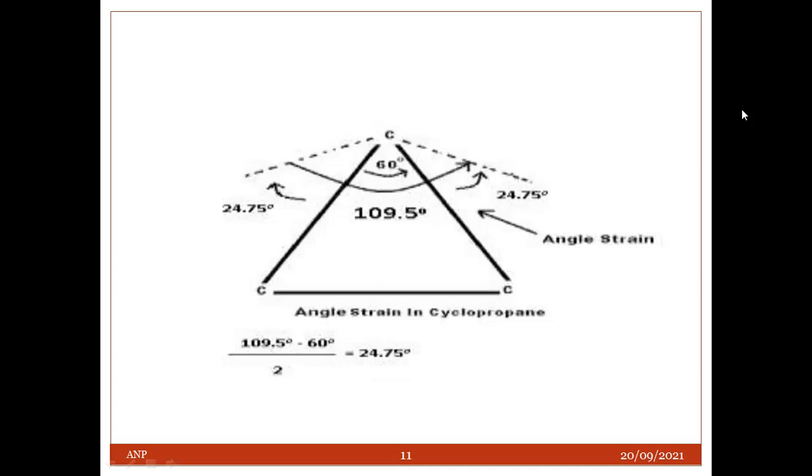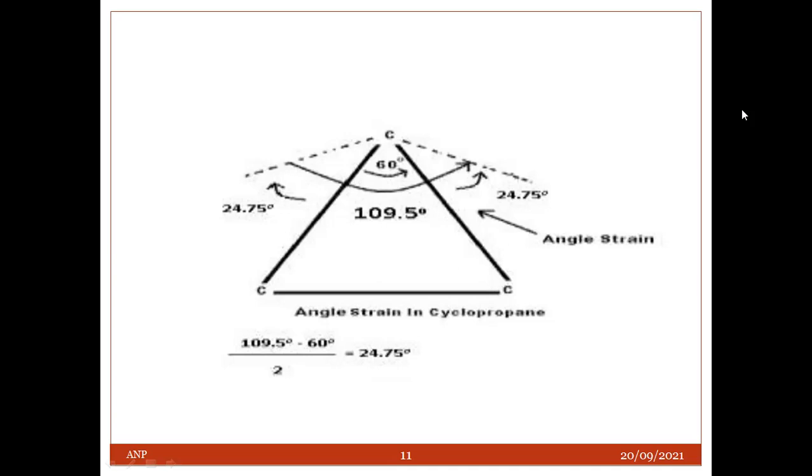So this implies that the normal tetrahedral angle between two bonds is compressed to 60 degrees and that each of the two bonds involved is pulled in by 24.75 degree as shown in the figure. So the value 24.75 degree represents the angle strain or the deviation through which each bond bends from the normal tetrahedral direction.